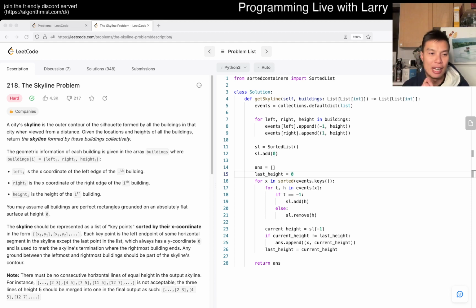Stay good, stay healthy. Oh, I didn't go over the complexity, did I? I just kind of went over. But yeah, I got so distracted by the UI today. Sorry, friends. But this is basically, like I said, sweep line.